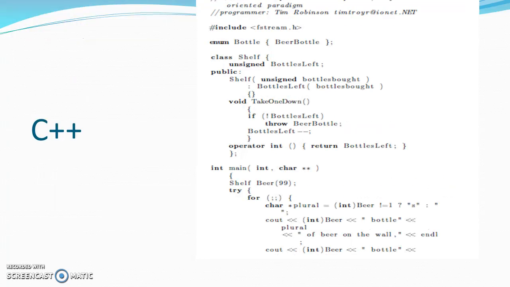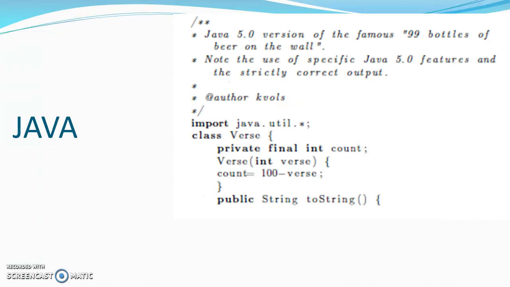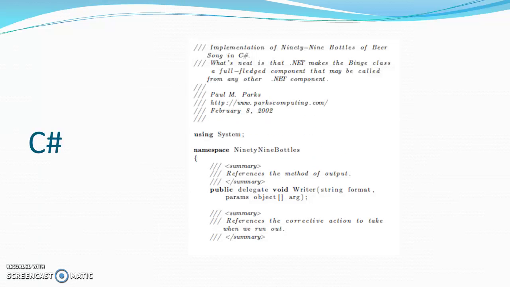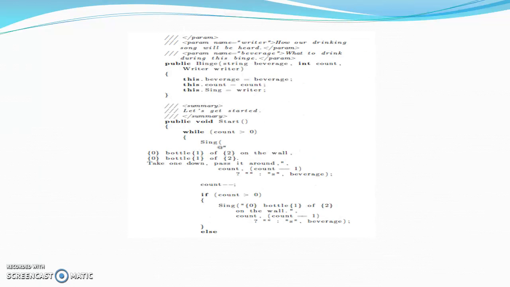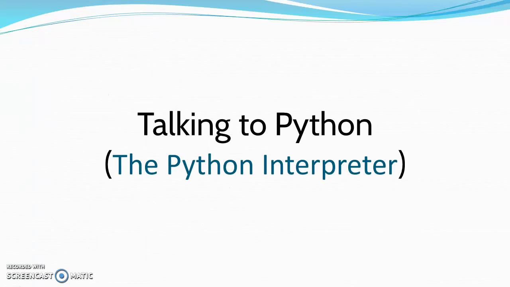When it comes to C++, around 40 lines are required. When it comes to Java, it requires around 70 lines. But when it comes to C#, it requires more lines, as you could see. When it comes to Python, it requires only around 10 lines, as you could see. It is decrementing 99 till 0, decrementing by 1 every time. A very simple program to understand Python.